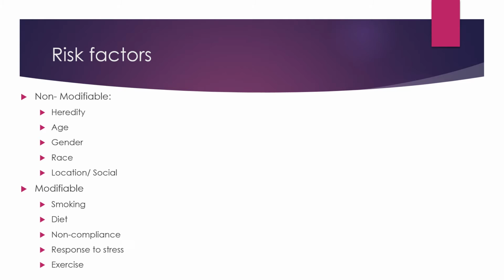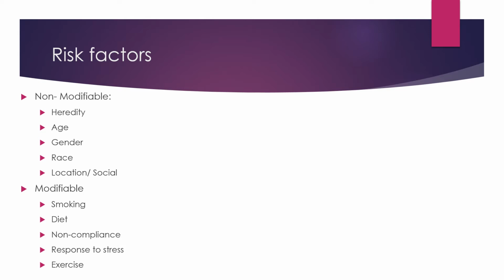Now let's transition to modifiable risk factors. Smoking. If you quit, you lose your increased risk in 24 months. So you have to stop smoking, and in that 24 months you lose that increase. Your diet.